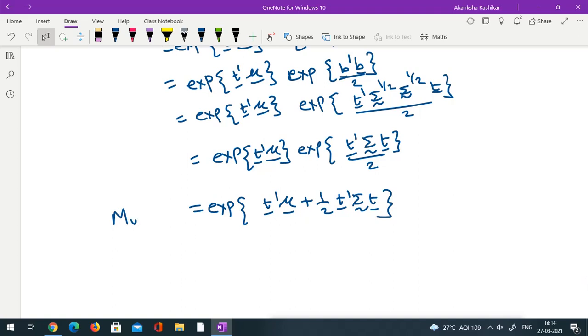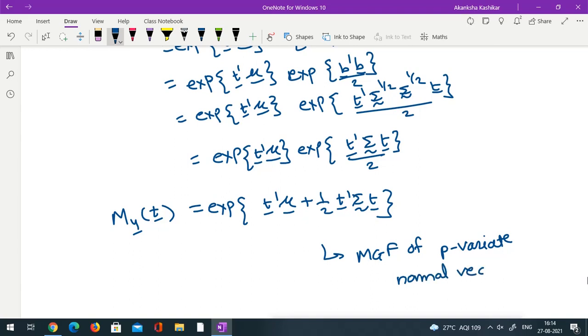This is the MGF of y. And you can see here this is, in fact, we define this to be the MGF of a p-variate normal vector. Is it okay?